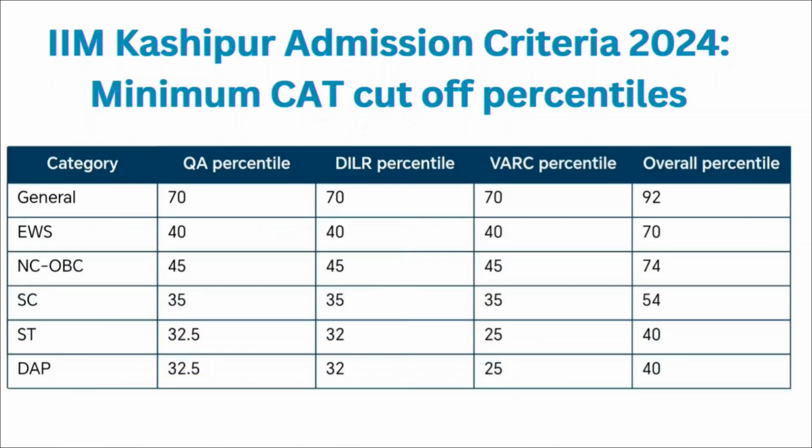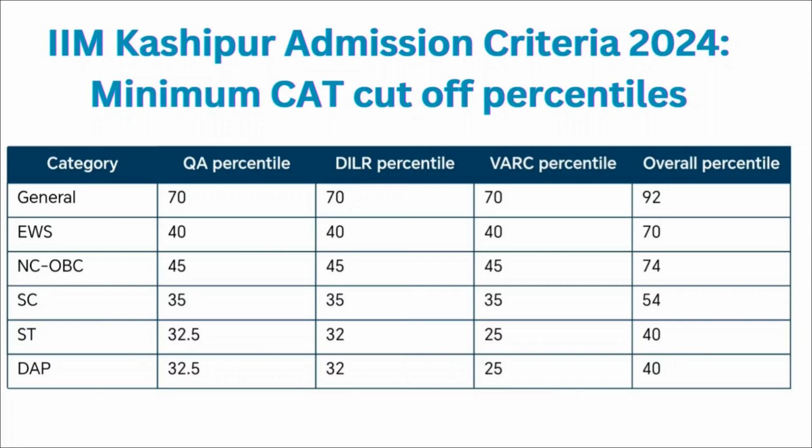So IIM Kashipur has also fixed up the CAT qualifying cutoff according to the category. So for general category, it is 70 percentile for the quantitative ability, DILR and VARC section, and overall you should have 92 percentile or more than that in your CAT entrance examination. For EWS category, it is 40 percentile for the quantitative ability, DILR and VARC section, and overall you should have 70 percentile or more than that in your CAT entrance examination.